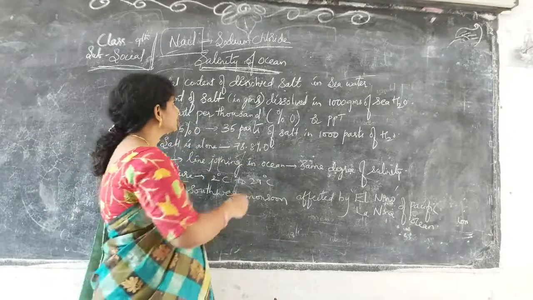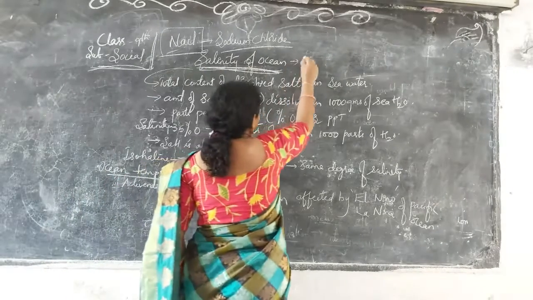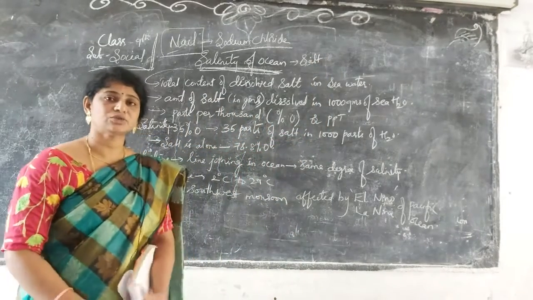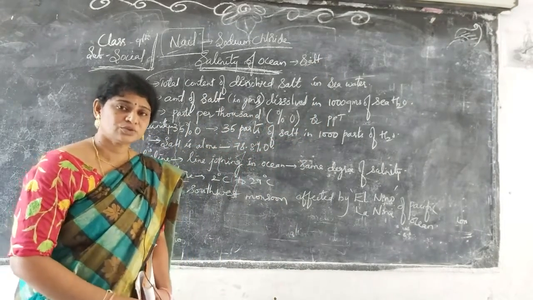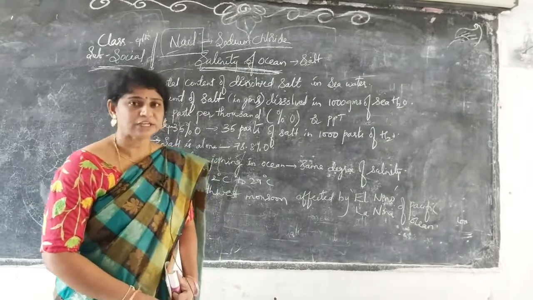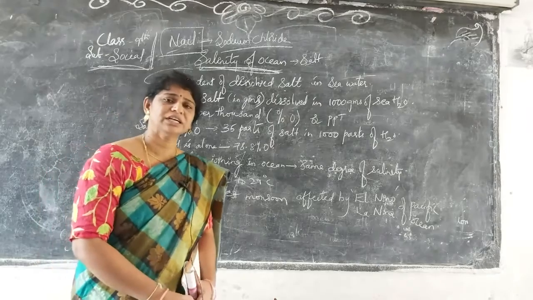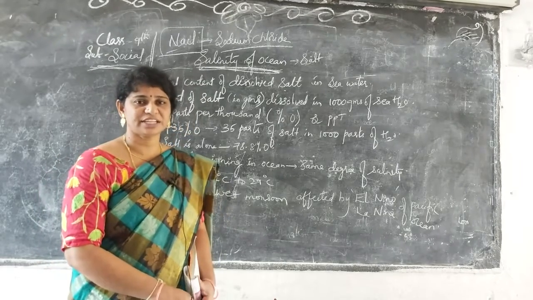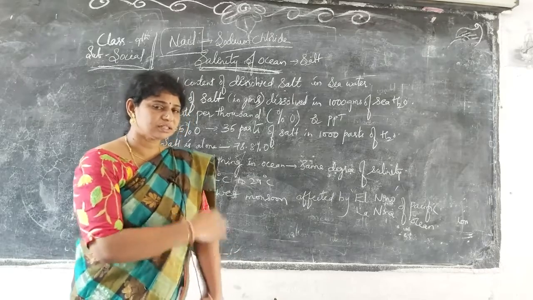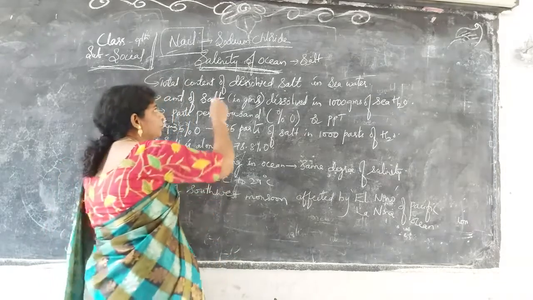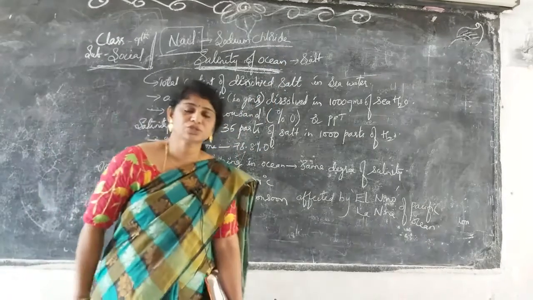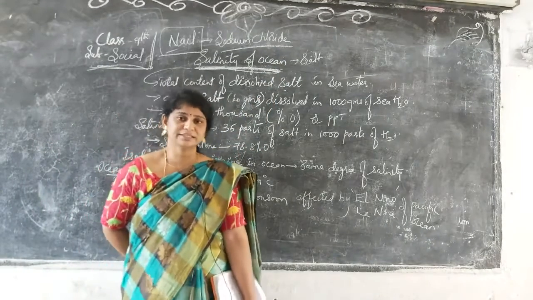Mostly, whatever salt is present is dissolved in the water, and completely it is making the ocean salty. We can't even drink sea water. It is very salty, and when we come out of it, the salt stays on our body itself. So that is called salinity of ocean. Salt is extracted from the sea itself.